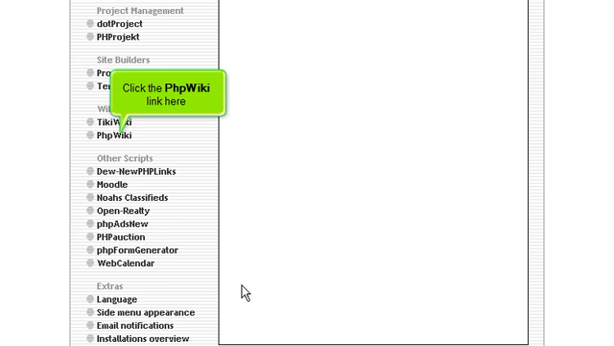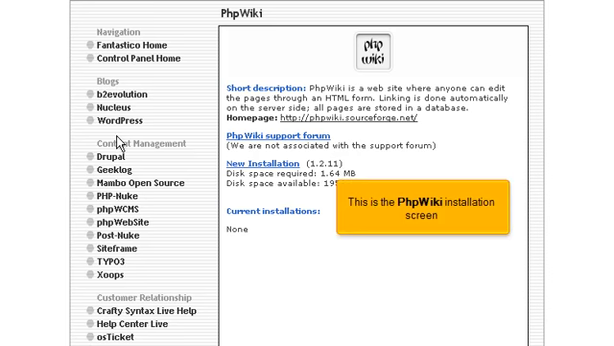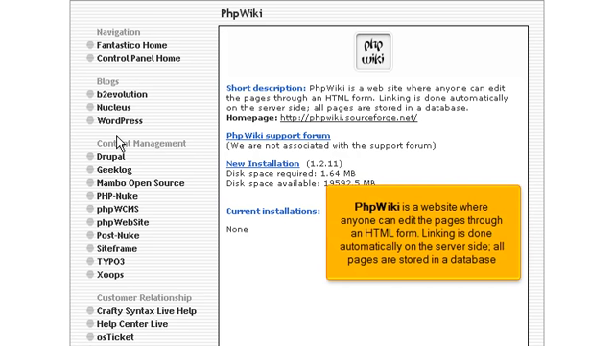Click the phpwiki link here. This is the phpwiki installation screen. phpwiki is a website where anyone can edit the pages through an HTML form. Linking is done automatically on the server side. All pages are stored in a database.